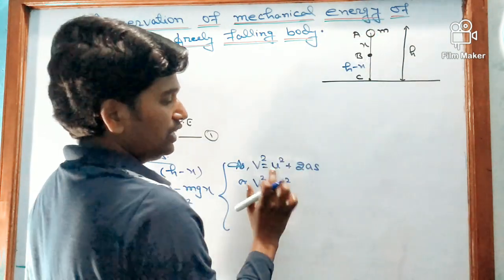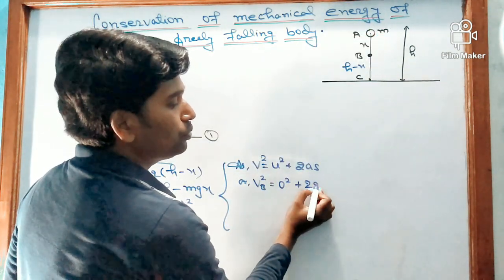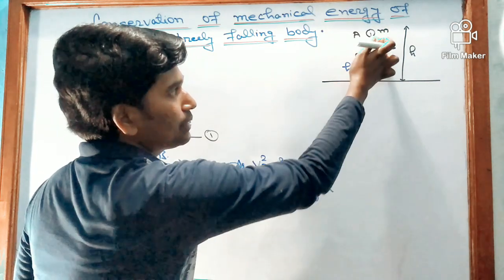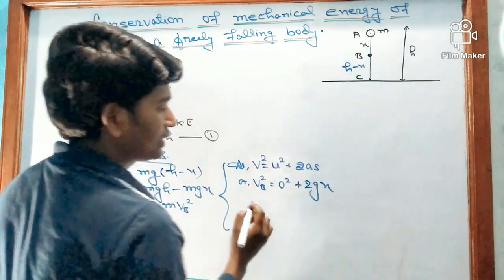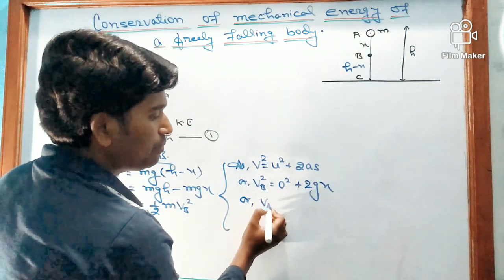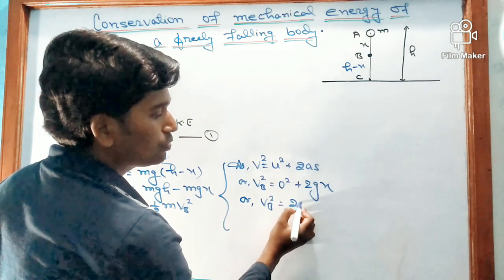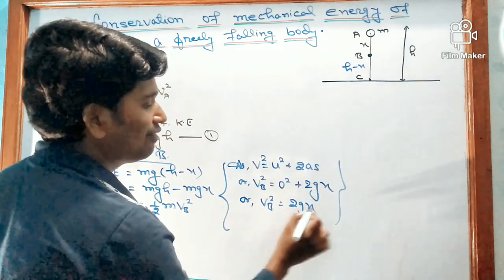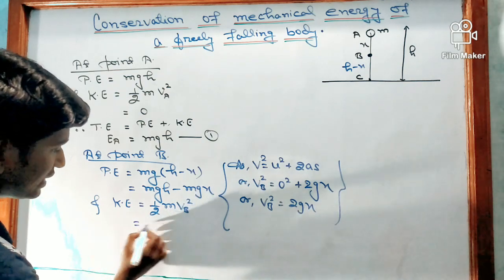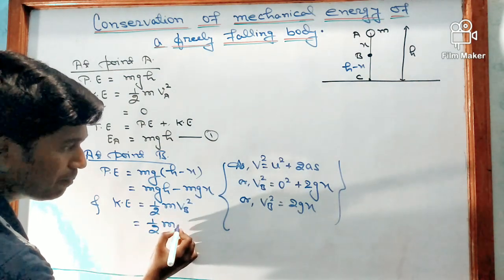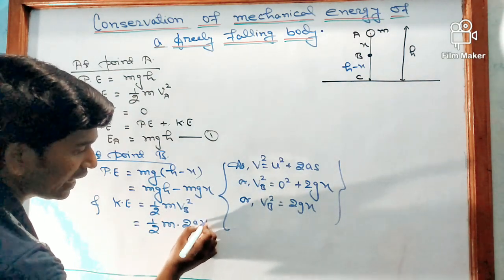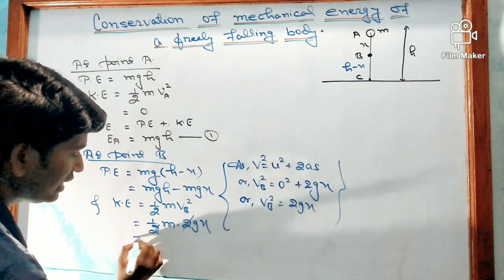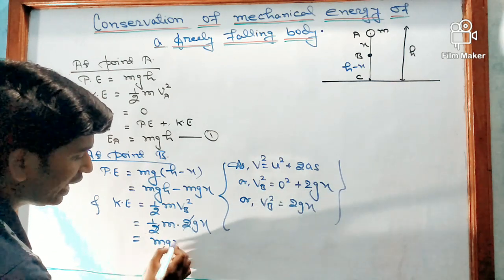Initial velocity at A is 0, plus 2g and the distance traveled is x. So we can write vB squared is equal to 2gx. So this is the velocity. Or we can write here 1 by 2 m into 2gx. The 2s cancel and we get mgx.